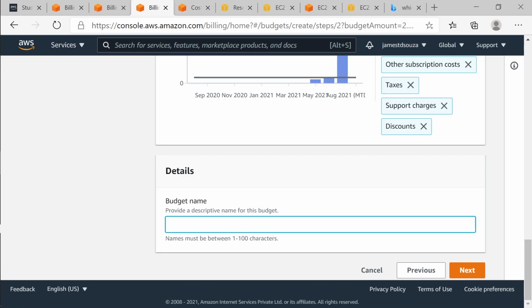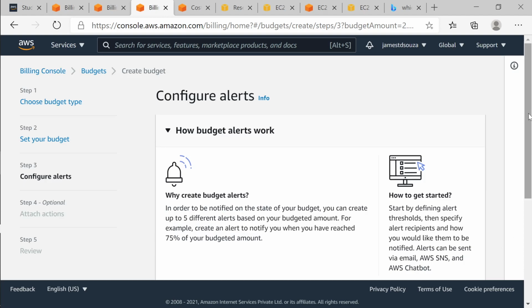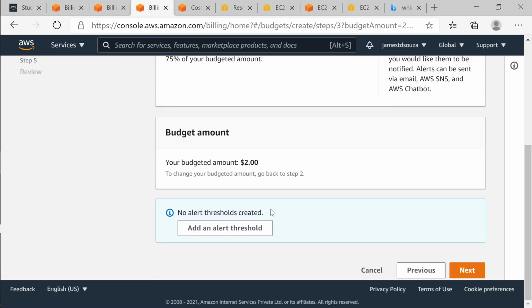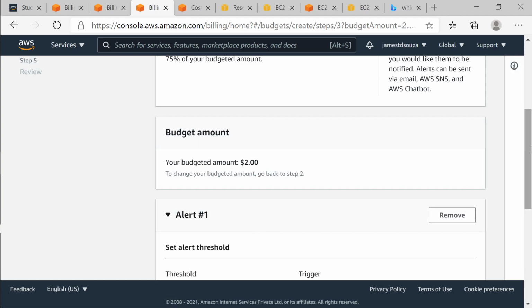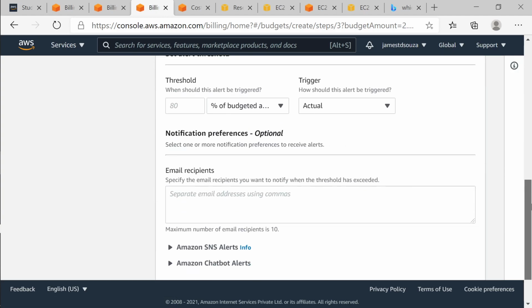So if I don't want to spend more than $2, I give the budget. I say this is my $2 budget. I give it some name so that I can understand which budget I'm looking at. There may be different budgets you can create, and you can add an alert threshold, which means you can be sent an email or something. So if 80% of the budget has been reached, which means $1.60, you send an email to me, let's say.